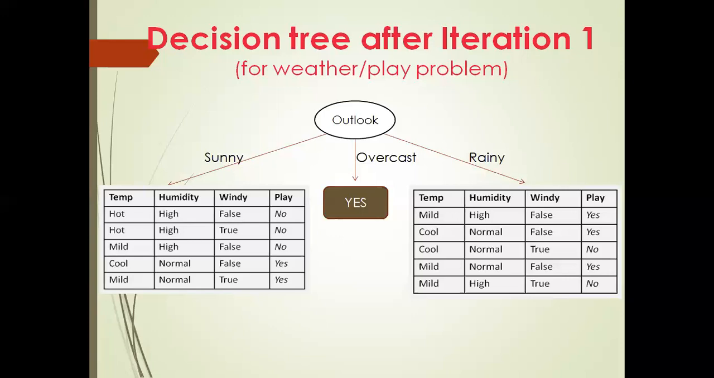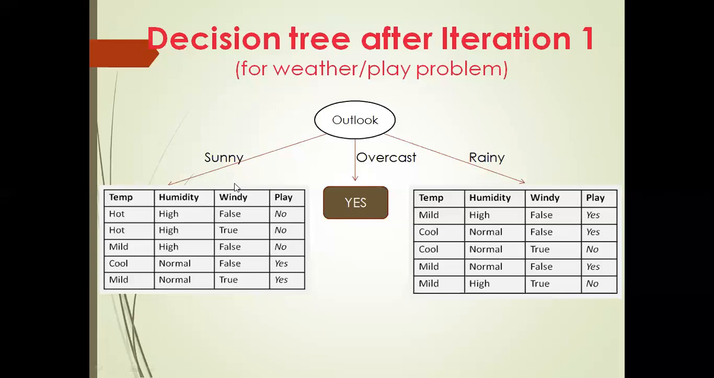However, there will be no need to build further on that branch. There is a clear decision: yes. Clear decision yes for what? Overcast, for all instances when the outlook value is overcast. So there is no further classification for this particular overcast. Next we have the sunny and rainy, and again we need to split those.